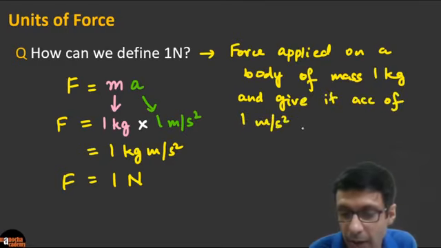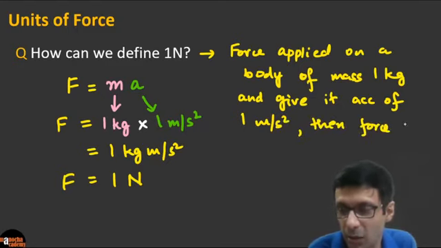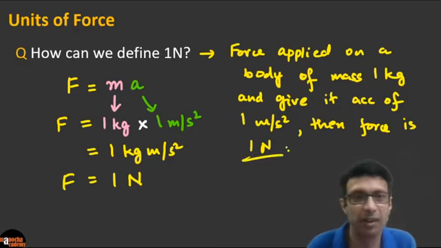I'm just writing it in short. Then the force is 1 Newton. Clear? So the force is going to be 1 Newton.